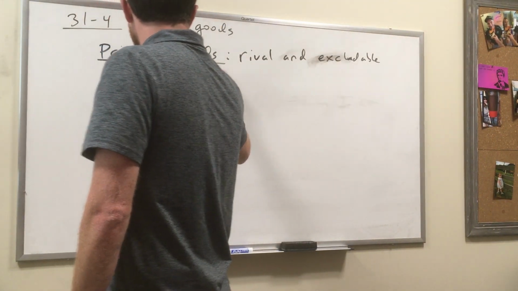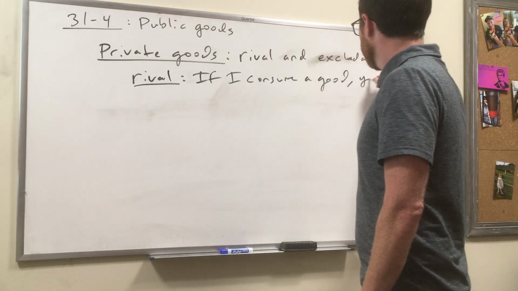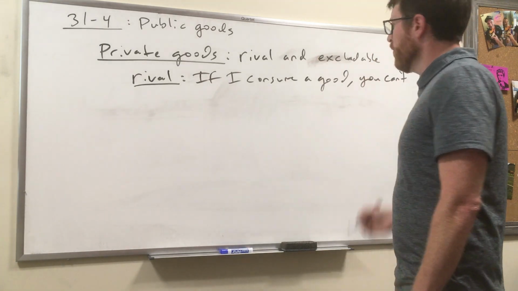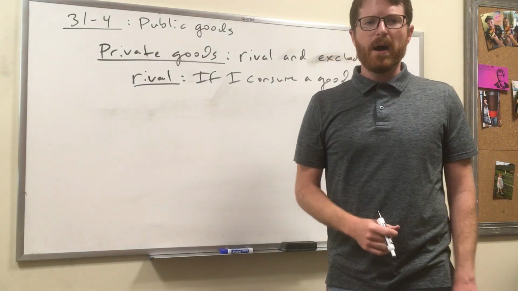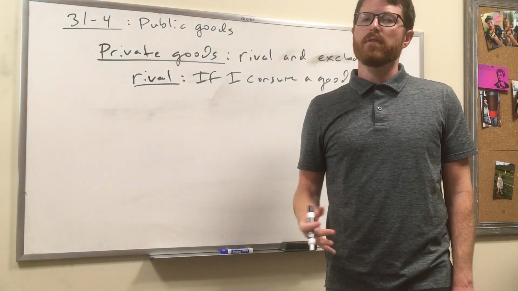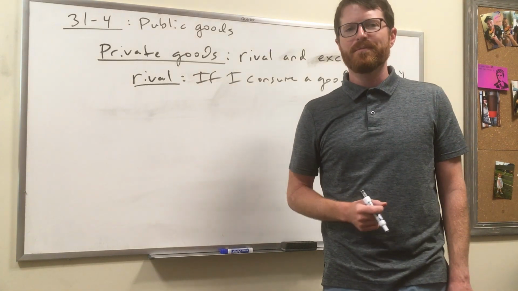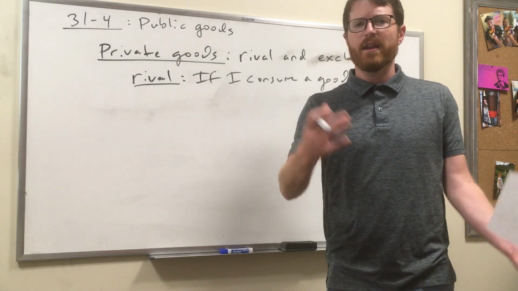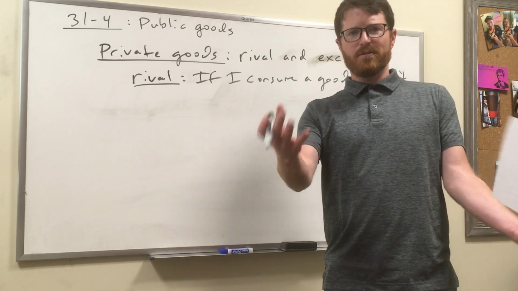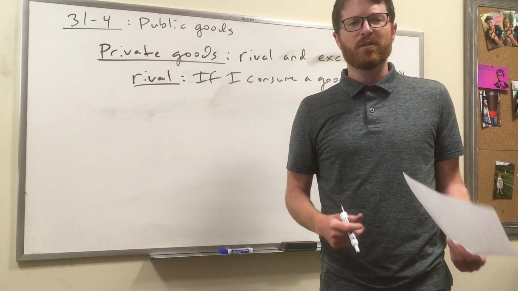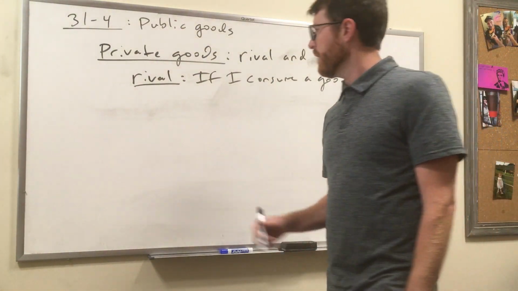Rival essentially means if I consume a good, you can't. So essentially the good gets used up, it gets exhausted. The type of stuff that you buy is rival. Okay, a sandwich is rival. If I buy a sandwich, you can't have it. If I eat the sandwich, it's not still around for you to consume. If I buy a shirt, it's rival. You can't enjoy it. If I get a filling in my teeth, the dentist is using up resources on me that can't be used on you. So it's rivalrous. Okay, so rival means one person consumes it, other people can't.